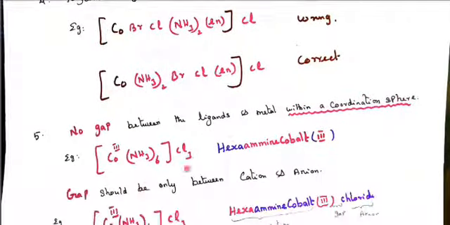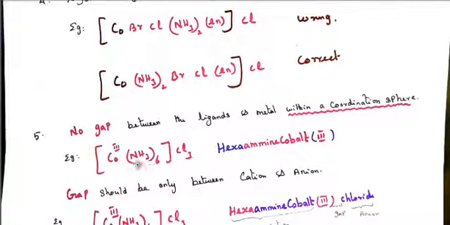Next, the way of writing: there is no gap between the ligands and the central metal ion while you write the coordination sphere. First write this coordination sphere, one set, and then the other set. If a counter ion is present on the left side, we should give a space there. For example, K4, potassium, then a space, and then write all the names together in one word without any gap. Here the cation is started first.